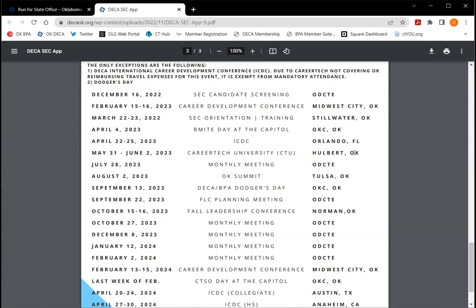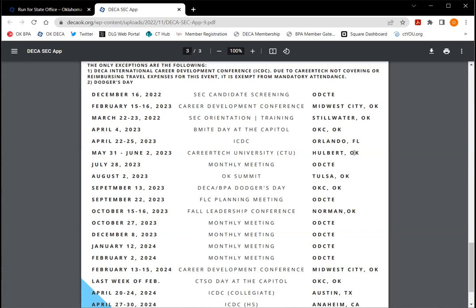We will have our state officer orientation and training March 22nd through 23rd here at ODCTE in Stillwater. That'll be with a professional trainer. It'll be the first time that your team gets to get together and train and go through some leadership, public speaking training, things like that.